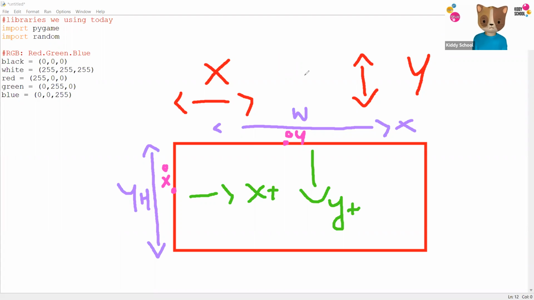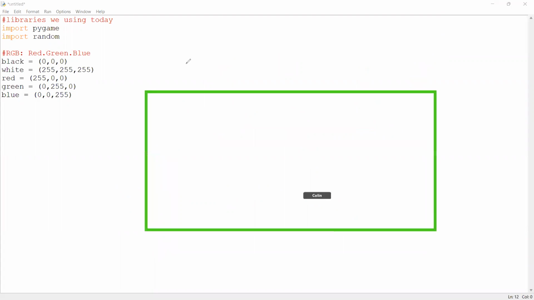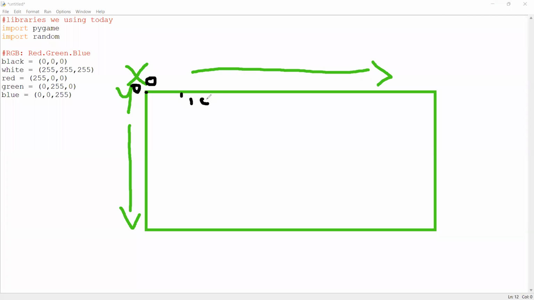The reason is, take a look. Just because there are so many texts around here, I'll explain it in a clear shape. This would be 0, 0. So if you have two lines, let's say this is y, and it's increasing if you go down, and we have x, which is increasing if you keep going to the right side. Both of them are 0, 0 over here on the top left side. But x increases if you keep going to the right, so it's like 100, 200, or maybe a different number. The same goes for y.